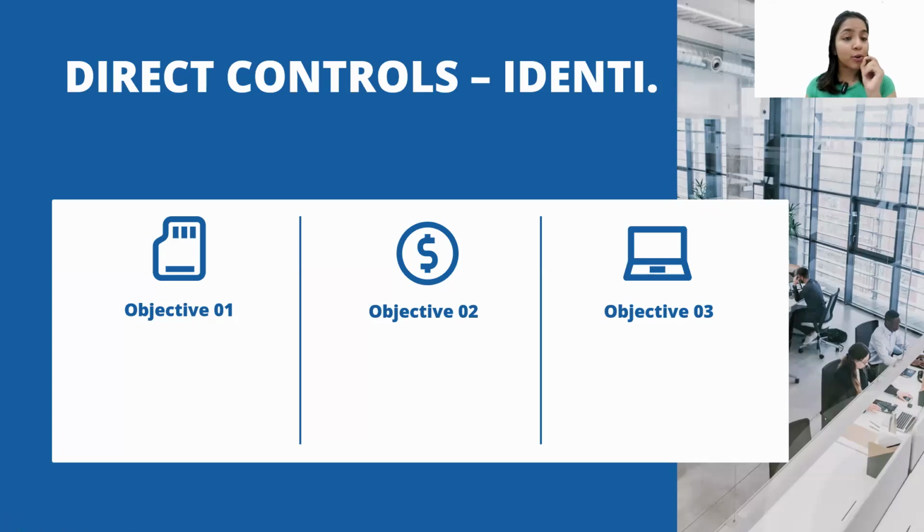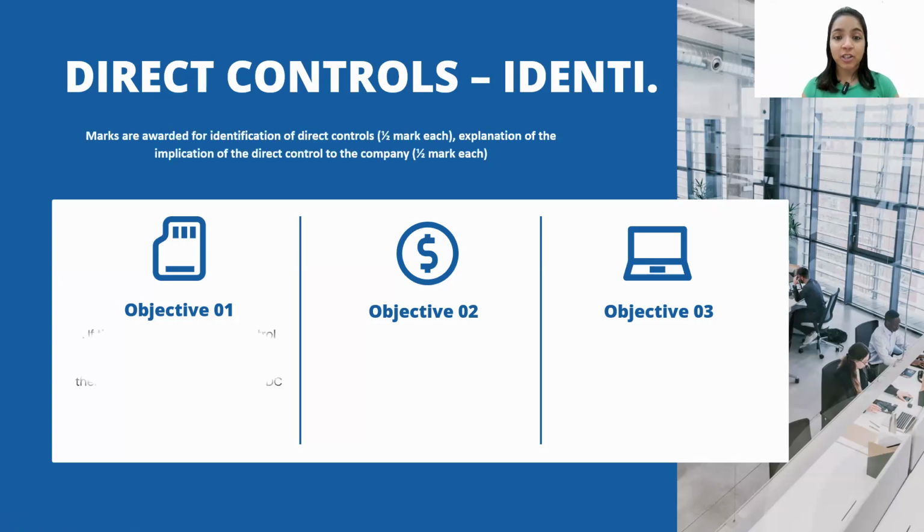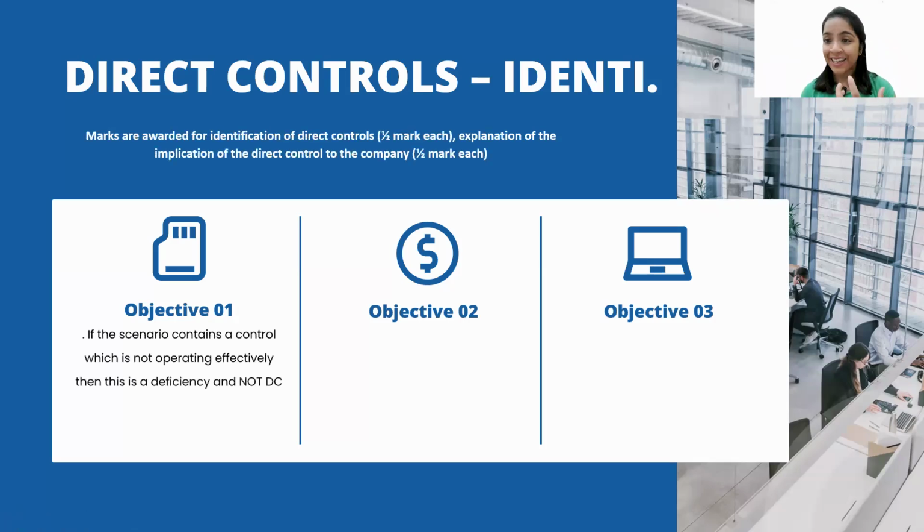I want to highlight a few important points in each and every requirement. There are three requirements: identification, explanation, and test of control. The first is the identification. Let's focus on it. Identification is of half marks, which is the left side of the table. As I told you, identification is of half marks. Explaining it would give you another half marks.